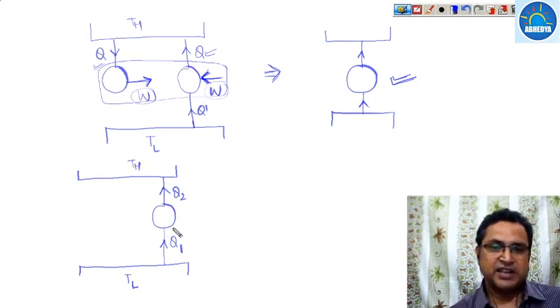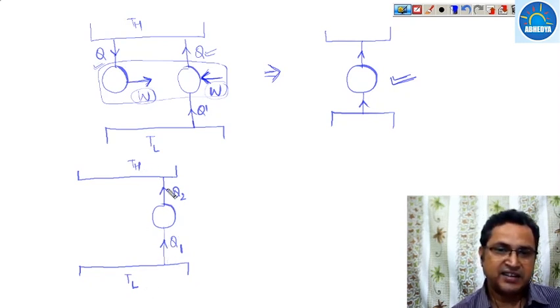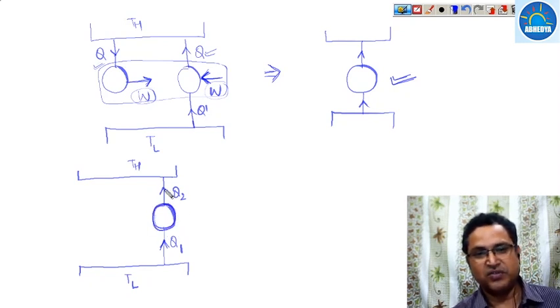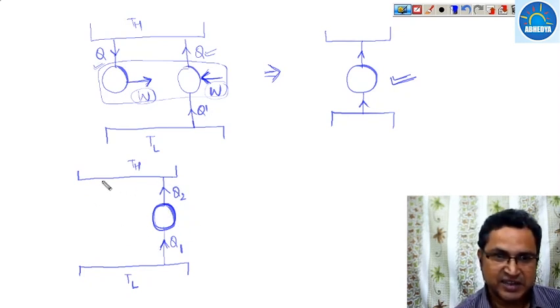Now suppose there is a heat pump or a refrigerator which operates between the two temperature limits, that is TL and TH, and it transfers heat from a lower temperature body to a higher temperature body without any external means or without any other effect. So it violates the Clausius statement.